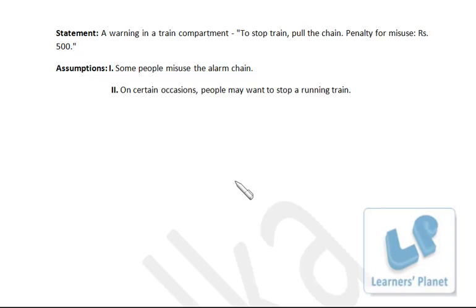So both the assumptions are valid, implied from the statement. So that's option E. Okay. Some people misuse the alarm chain, because of that a penalty is there, and on some occasions people have to stop a running train. That's why this is the facility. So both the assumptions are very well implied from the statement.